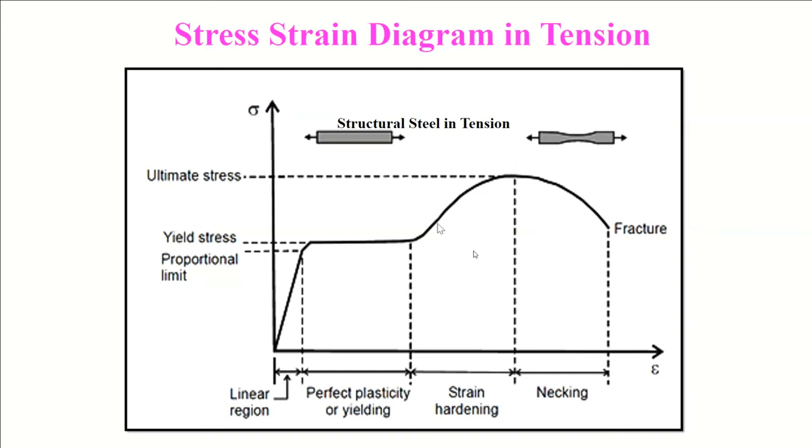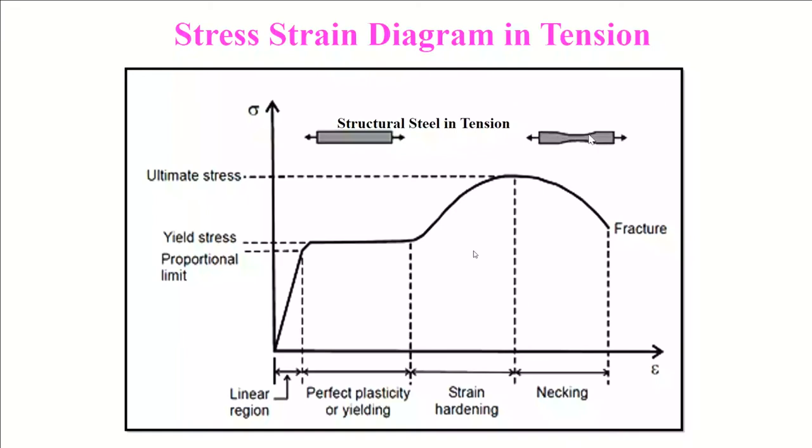Strain hardening means with increasing stress, the strain, look, the material starts rising, meaning it starts taking load. Strain hardening means it doesn't only extend without resistance. Ultimate stress, fracture point: the horizontal distance between ultimate stress and fracture point is called ductility, denoted by the term called necking zone. You can see here necking.